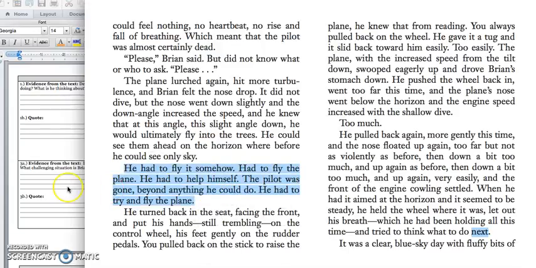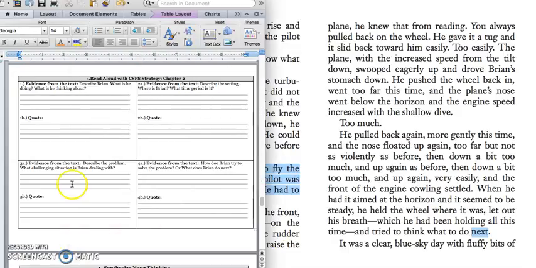This is an important part because it reveals the external conflict, which is that Brian is trapped in the plane and the pilot is dead. And it reveals this internal conflict of Brian not knowing what to do. Brian doesn't know what to do because he doesn't know how to fly a plane, and he's trying to figure out how he's going to get out of this situation.